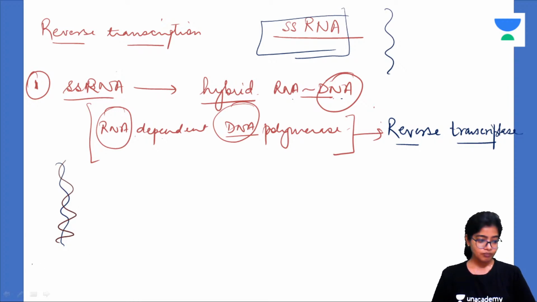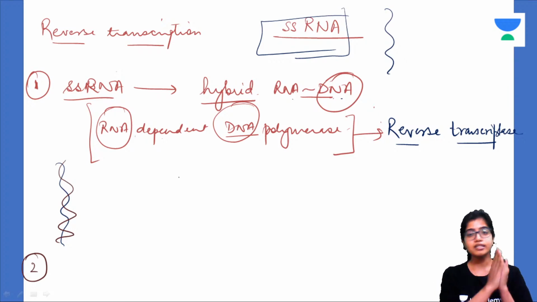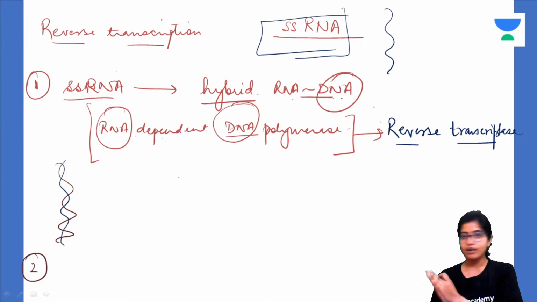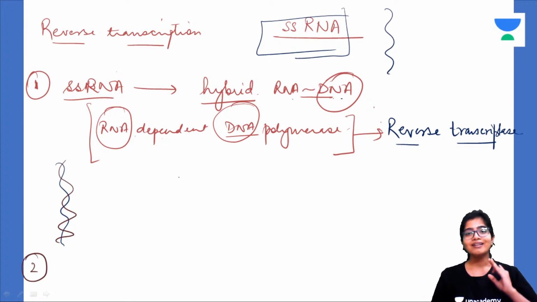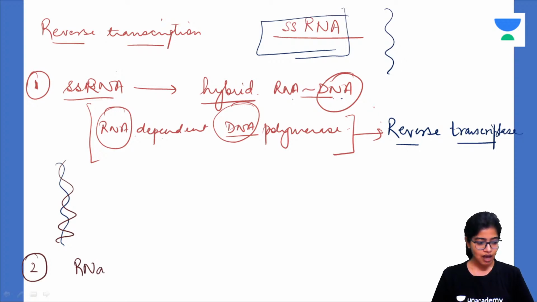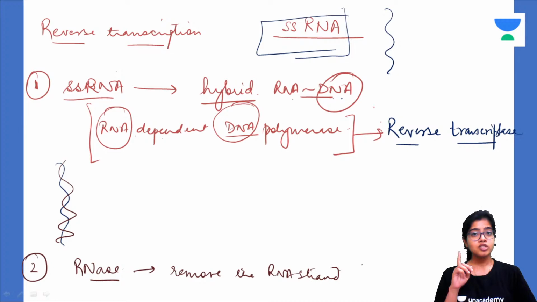Now what will happen? Because our main objective is to convert this single stranded RNA to a double stranded DNA, we want to get rid of the RNA. So there is another enzyme, RNase, that will remove the RNA strand. Then what will be left? Just one strand of DNA. It will remove the RNA strand, leaving behind only one strand of DNA.